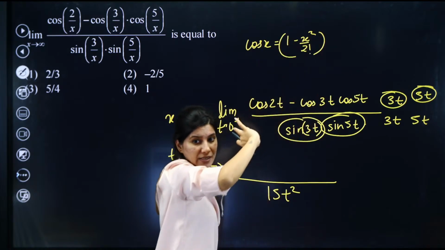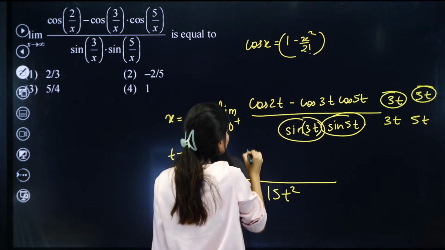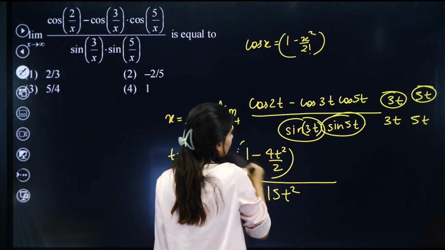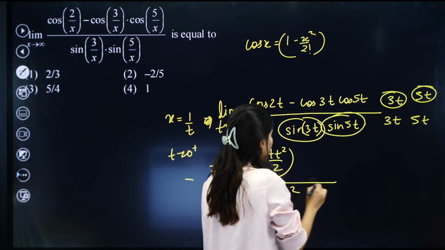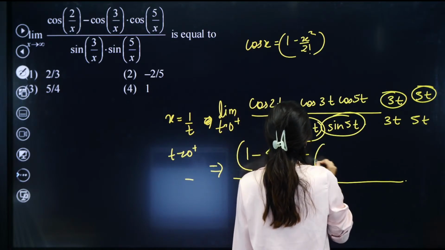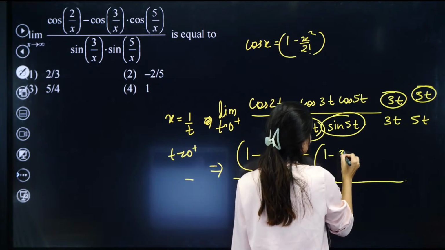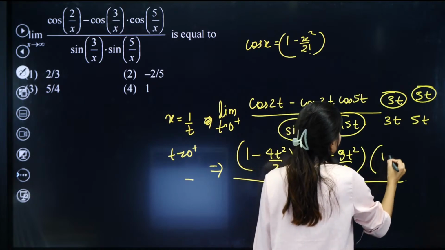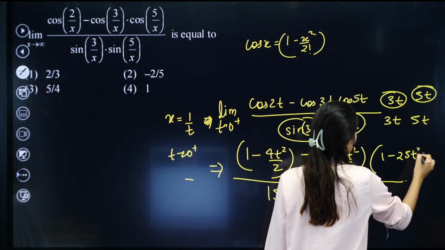And rest terms I'll be ignoring, just that. So what about this? 1 minus 4t square by 2. Rest terms I'll be ignoring right now. Minus. We are going to have 1 minus 3 3s are 9t square by 2. And 1 minus 25t square by 2.